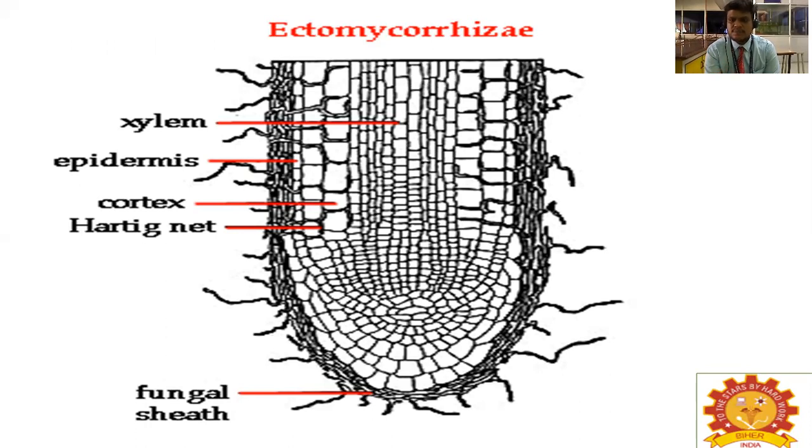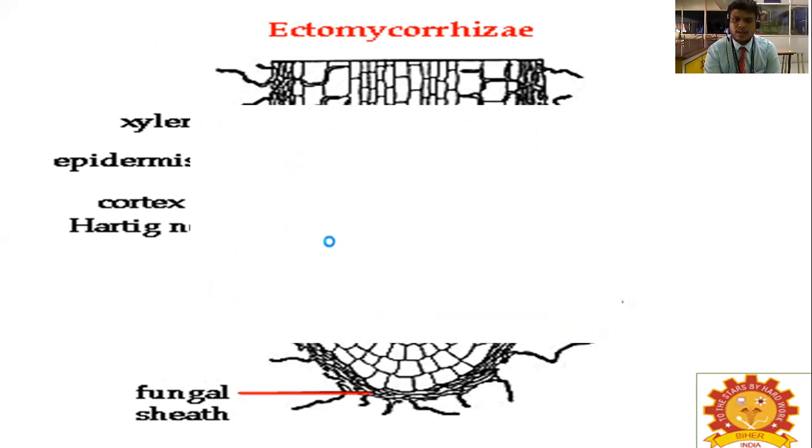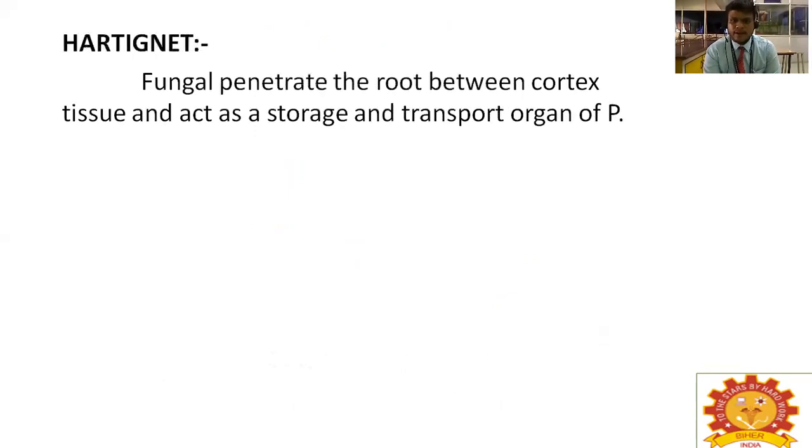This picture shows the structure of ectomycorrhizae. You see the xylem, epidermis, cortex, the Hartig net and the fungal sheath. This is the structure of the root, which is associated with some fungus. What is meant by Hartig net? It is the hyphae by which the fungus penetrates the root cortex tissue and acts as a storage and transport organ of phosphorus.